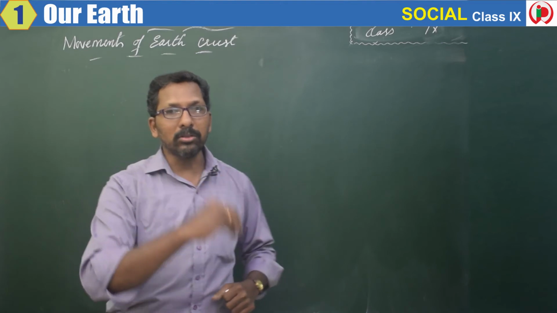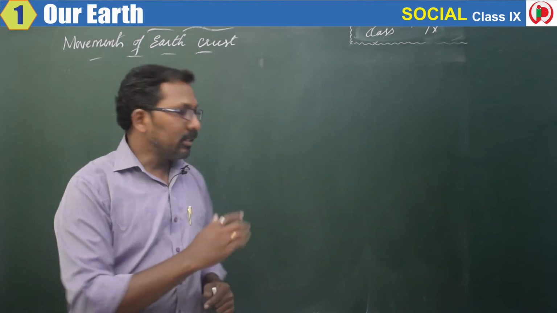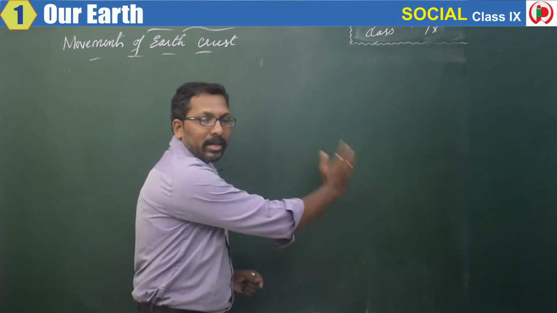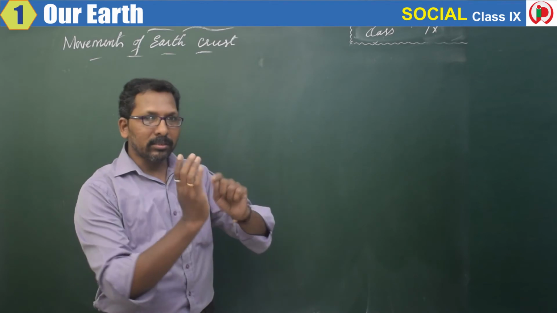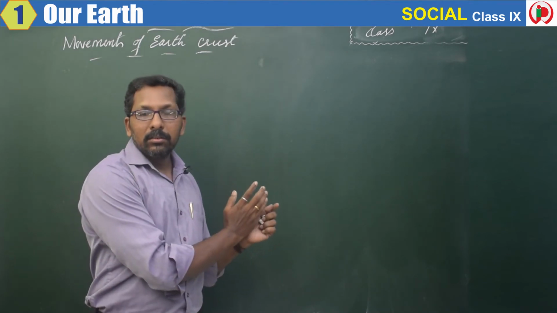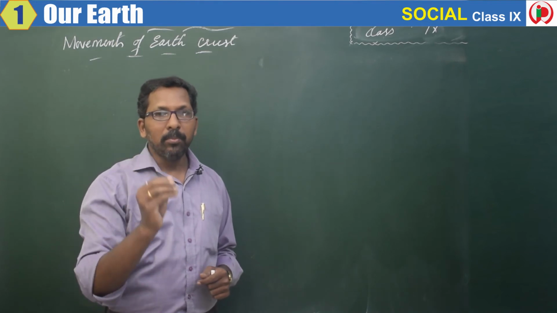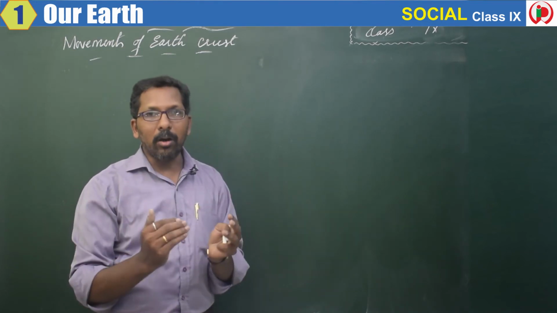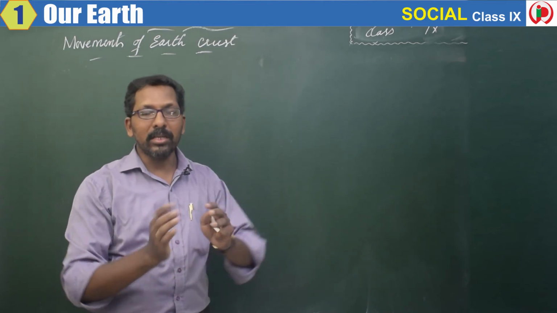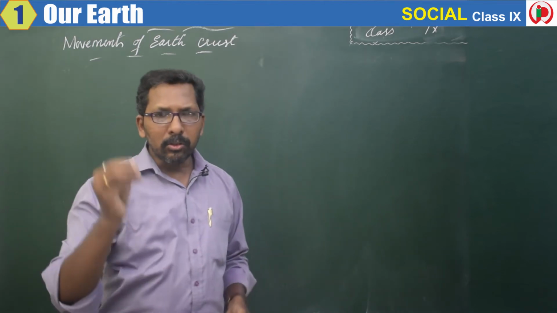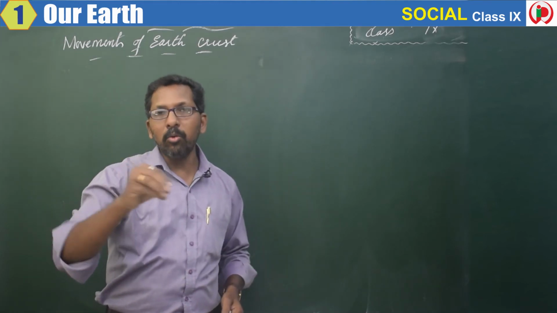For example, take Australia, which was part of the massive supercontinent. It started moving toward the east, and North America and South America started moving towards the west. So we can understand that this massive continent broke down into large land masses and started moving in different directions. Do you think these land masses are still moving?